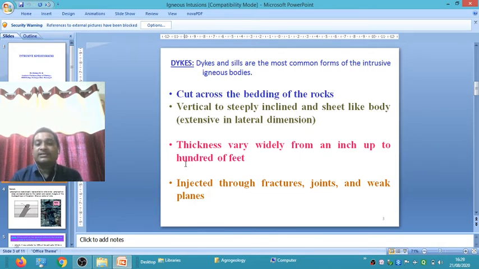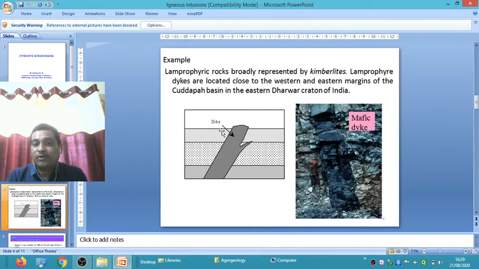How do these dikes form? Suppose this is a hill and this is the country rock, and in the country rock there are fractures, joints and weak planes. Magma comes from the subsurface and cools between the fractures, joints and weak planes, forming this type of structure called a dike. This is one example of a dike. In this diagram, the dark colored body is the dike.